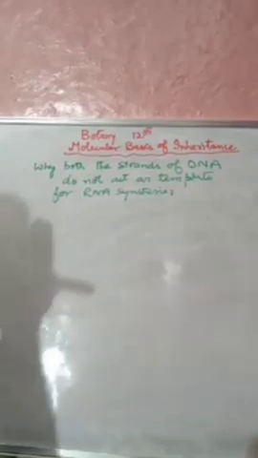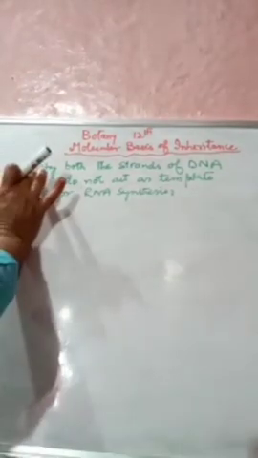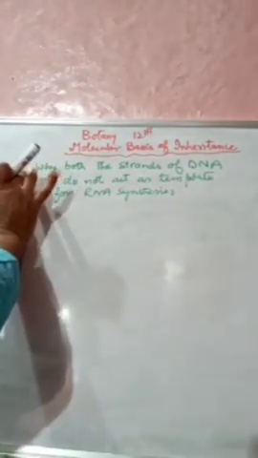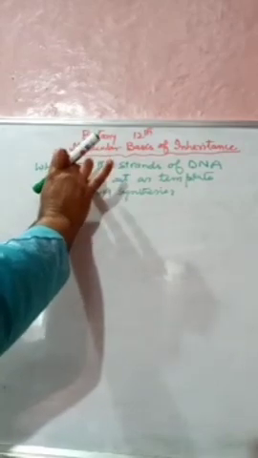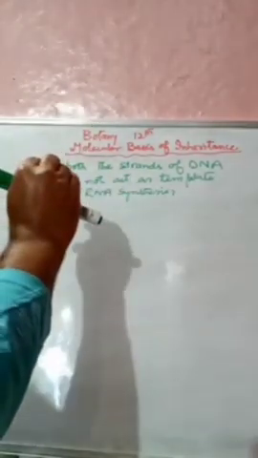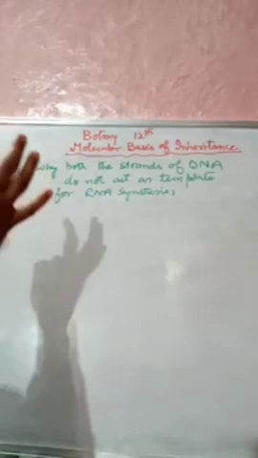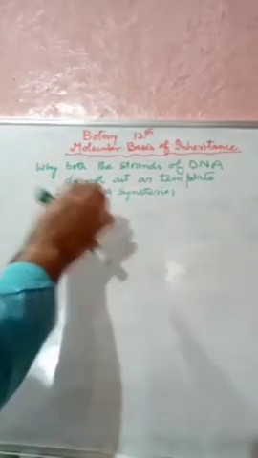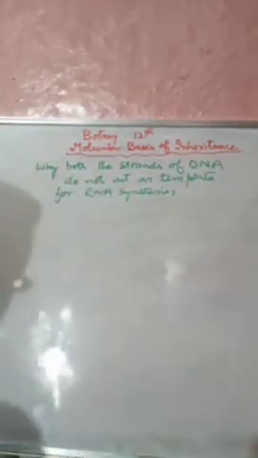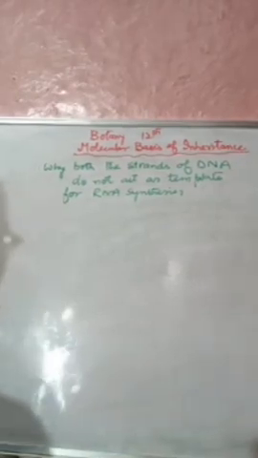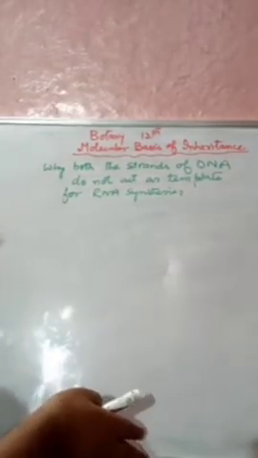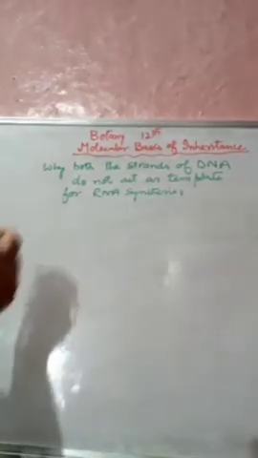Now, a very important question arises. We have discussed DNA replication. Now, the question arises, why both the strands of the DNA? We know that DNA is a double-stranded structure. Why didn't both these strands of DNA act as a template for RNA synthesis? This is a very important question, and we will try to answer it.